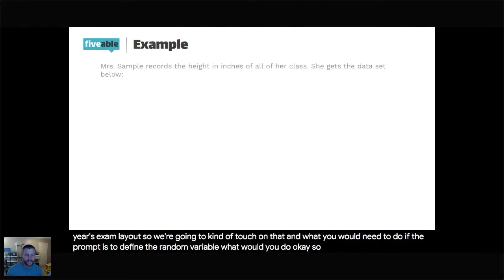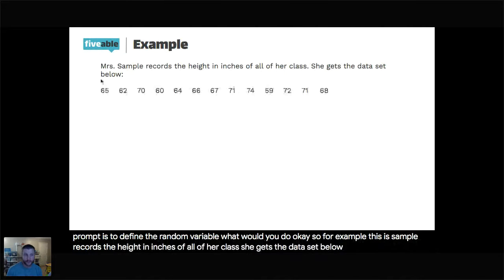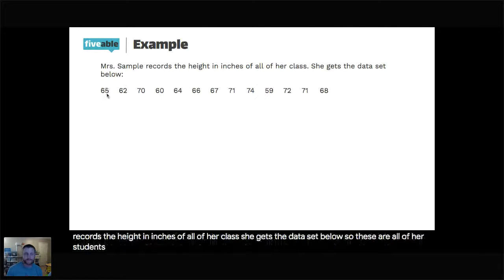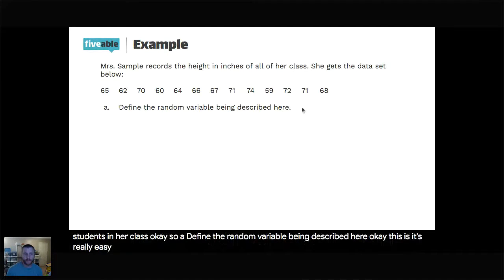For example, Mrs. Sample records the height in inches of all of her class. She gets the data set below. So these are all of her students in her class. Okay, so A, define the random variable being described here. It's really easy, but it is necessary that we clarify what we're talking about because